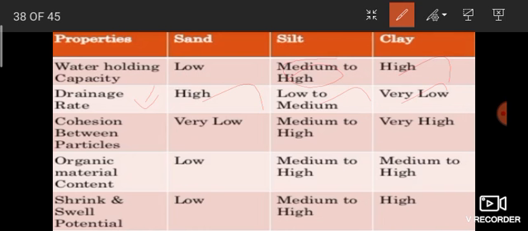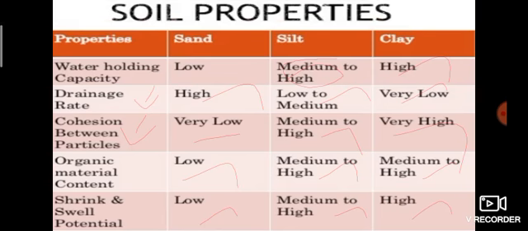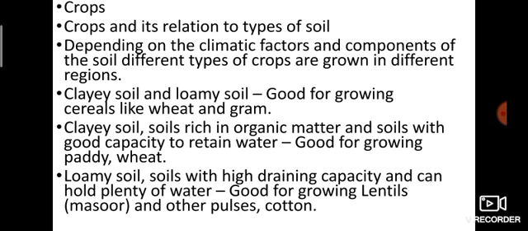Next, cohesion between particles. Sand is very low, silt medium to high, clay very high. Cohesion means the arrangement of particles. Next, organic material content: sand is low, silt is medium to high, clay has medium to high humus, organic matter. Next is shrink and swell potential: low, medium to high. So these are the properties of soil.